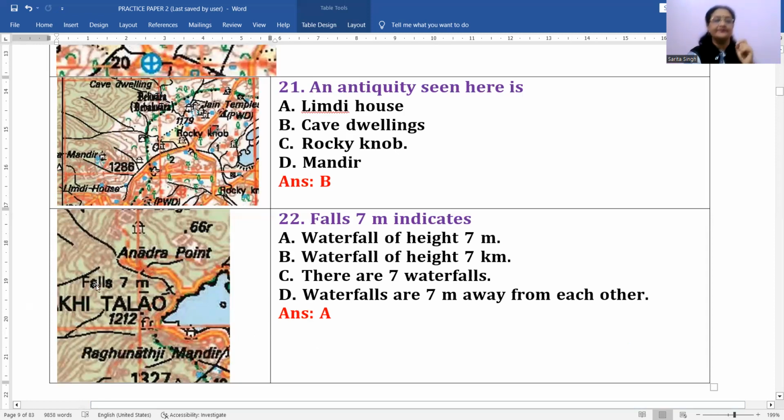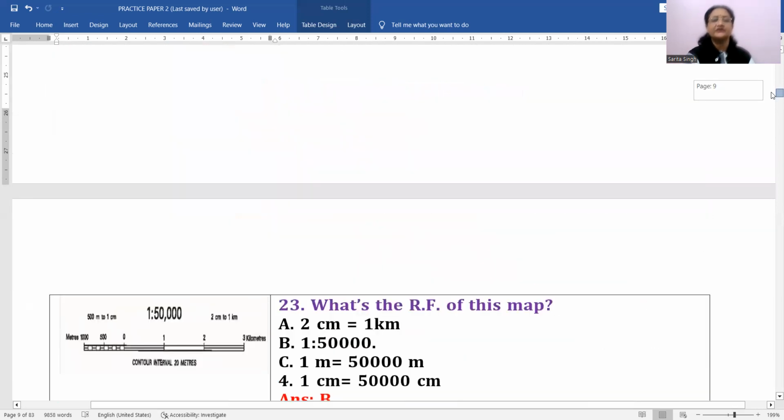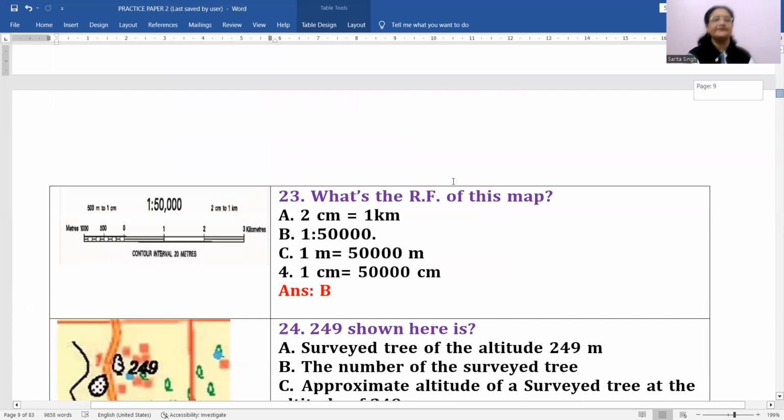Falls 7M in this picture, what does it indicate? It's a waterfall, of how much height? That is 7 meters, okay, so A is the correct option for this, right? Now come to the next question. Next question is, what's the RF of this map? RF of this map is 1:50,000, okay, 1:50,000 is the RF scale, right?